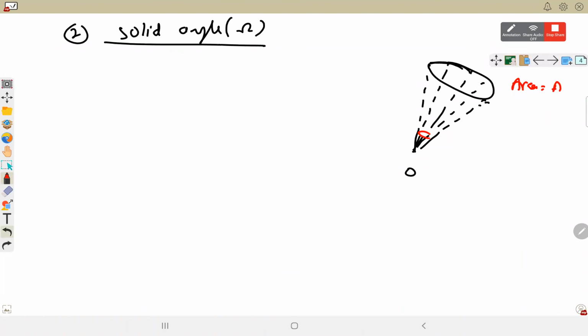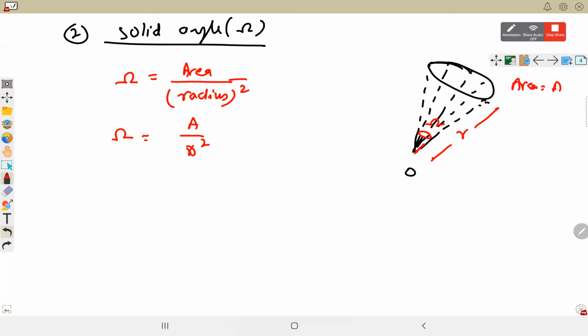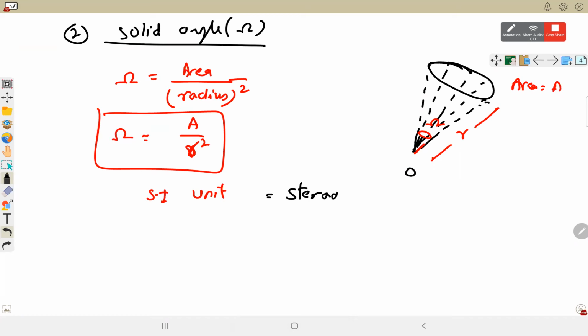So it will be a 3D angle. ये कुछ ऐसे होगा जैसे vertex of a cone. Radius is r. This angle is represented by omega, same symbol that we use for resistance, ohm. Ratio of area to radius square is defined as solid angle. ऊपर भी मीटर स्क्वायर नीचे भी मीटर स्क्वायर, again it gets cancelled, so again it should not have any dimension. It's a dimensionless quantity and its SI unit is taken as steradian.